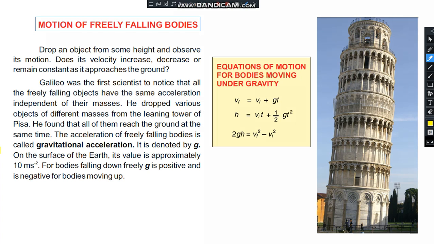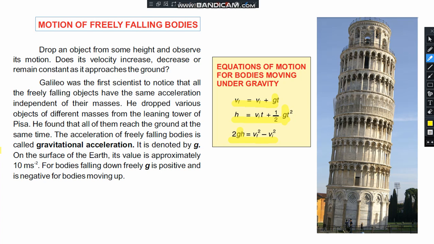And here you can see that in all the equations of motion, the acceleration a is replaced with the gravitational acceleration g when the object is freely falling.